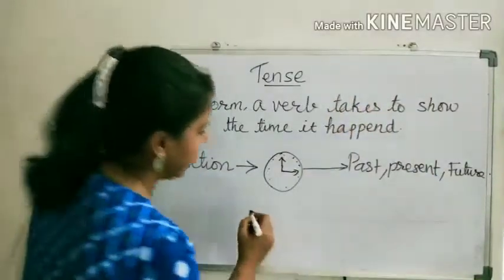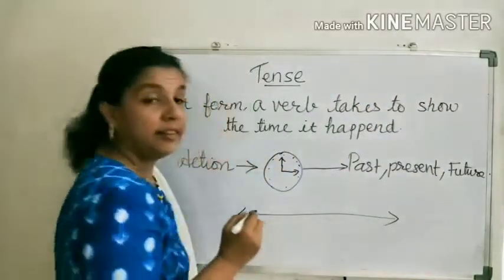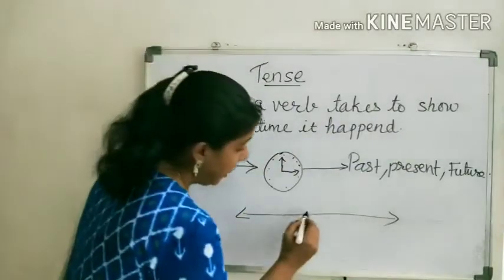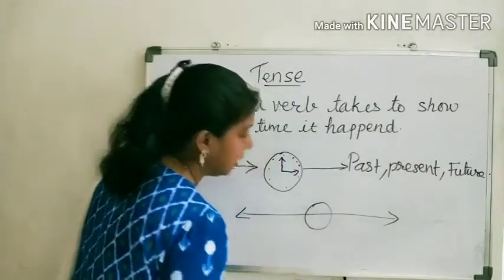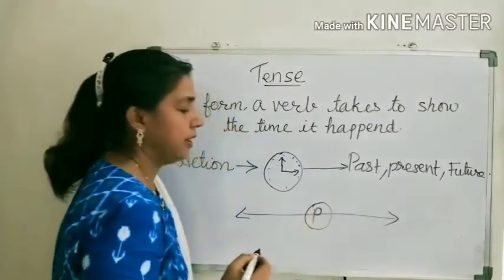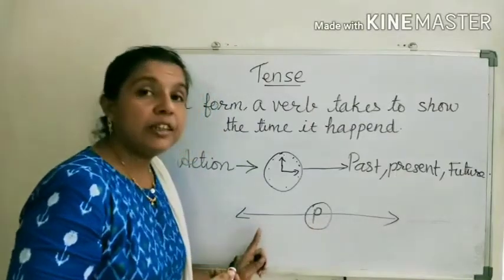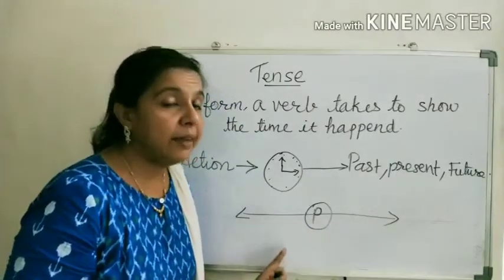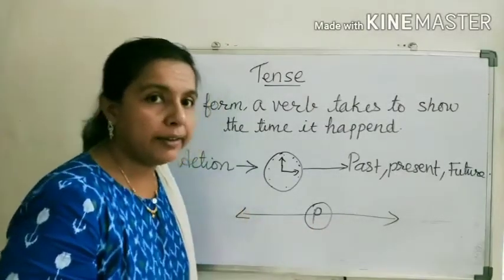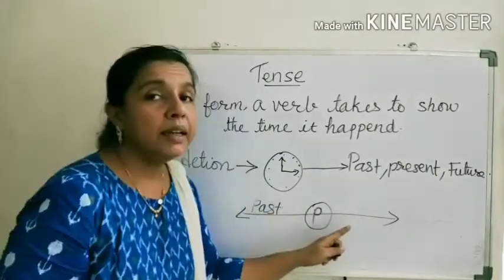Now look at this timeline. This is the timeline, and in the middle I am drawing one circle. This circle represents present. Okay, this is the present time. The time left of the circle is the time which is already past. So this is the past.